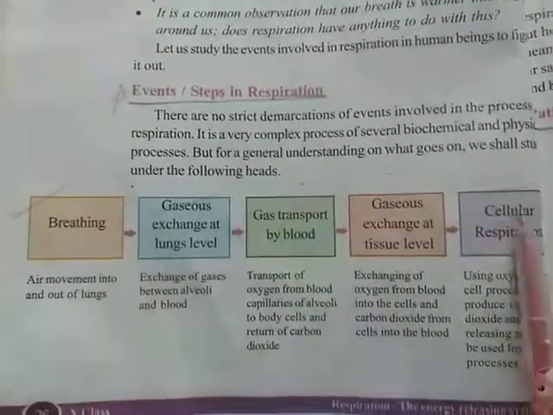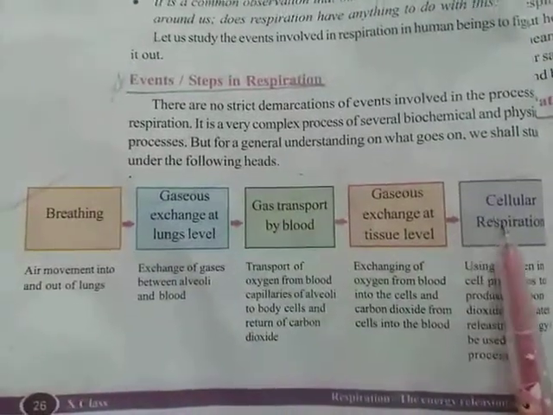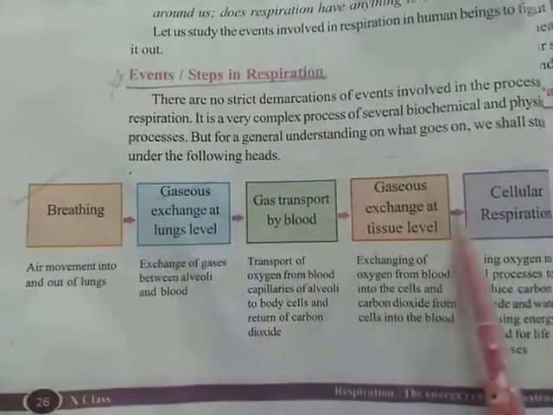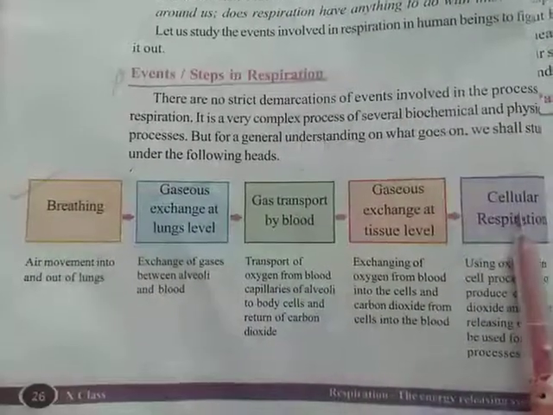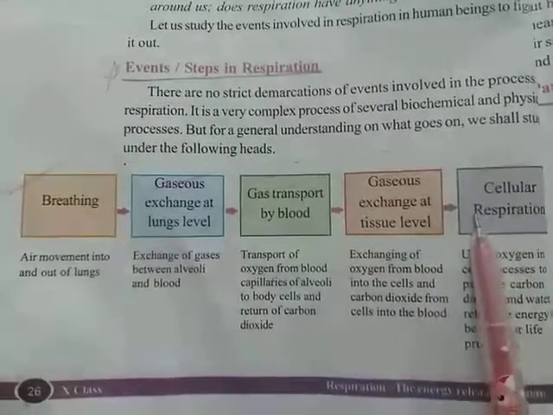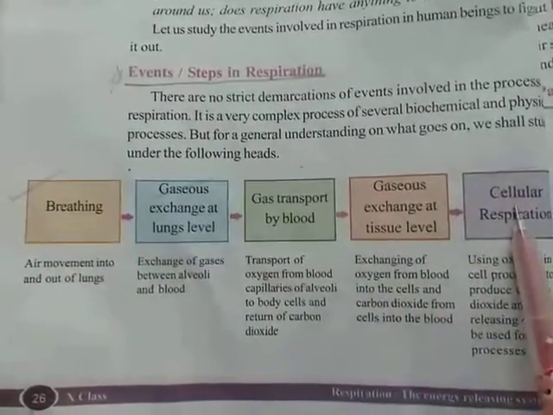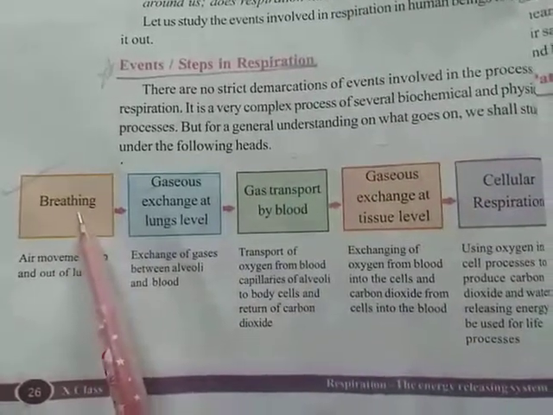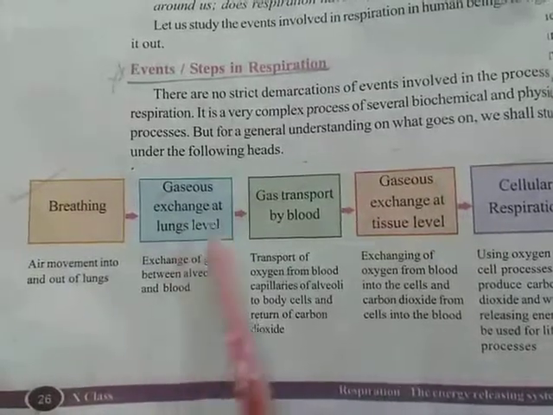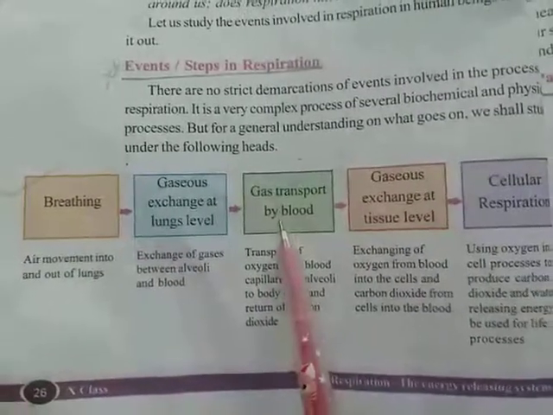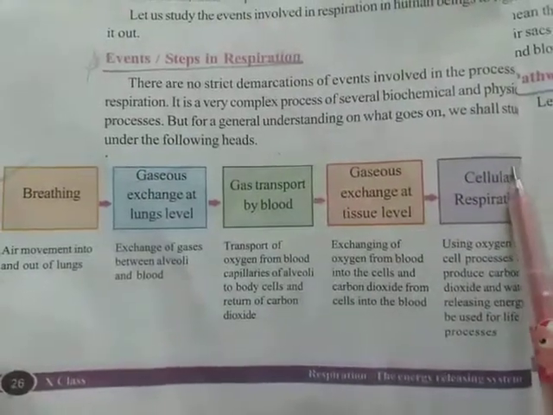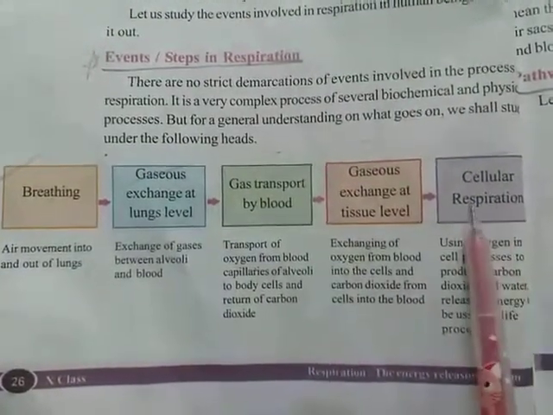Let us see how many steps or events there are in respiration. Mainly 5 events. These 5 events are very important. These boxes are very important, and you need to prepare them. Many times in final examinations, it was given for 2 marks. The first one is breathing, second is gases exchange at lungs level, next is gas transport by blood, next is gases exchange at tissue level, and the final one is cellular respiration.